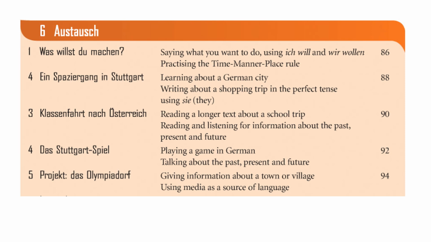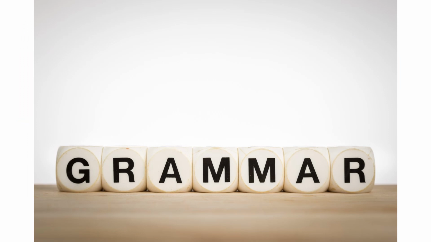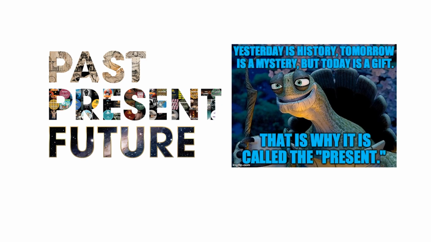Today's title is Klassenfahrt nach Österreich. What do you think that means? Correct, it means class trip to Austria. Wouldn't that be nice? But there we go, we're going to be reading a longer text about a school trip to Austria, and we're going to be revising the past, the present and the future tense. We're going to begin by looking at grammar.